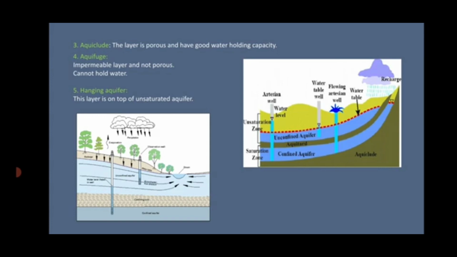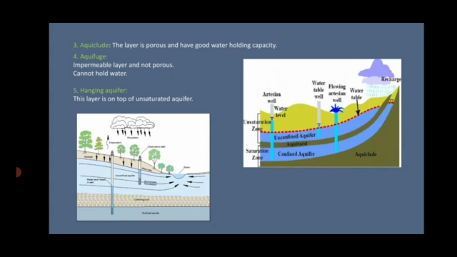Next, the aquifuge. This layer is impermeable. Impermeable means it does not allow fluid to pass by. It is also not porous, it does not have minute pores. Therefore, it cannot hold water, and water does not seep through it. Why? Because it does not have pores to catch hold of water from where the water can pass by. So there is no point of water passing through it or water holding it. The best example of this is hard rock.